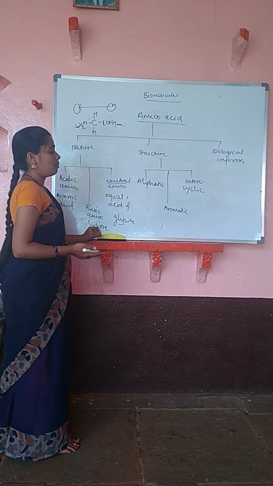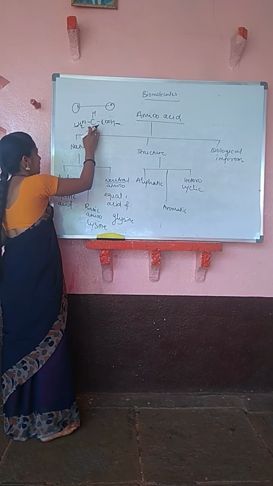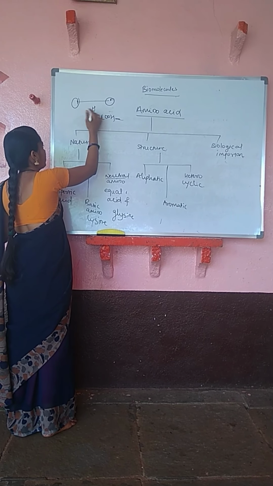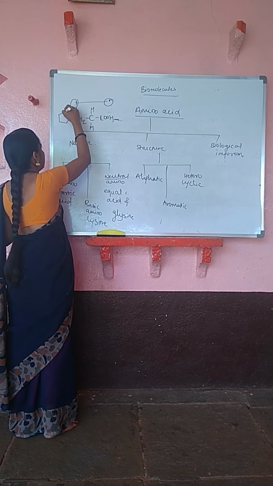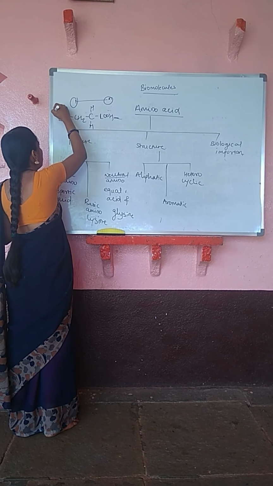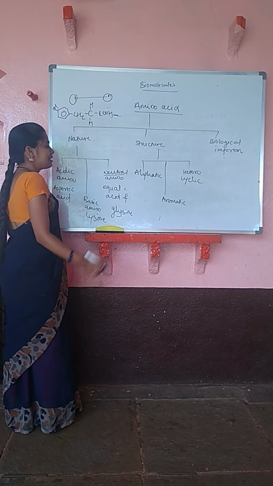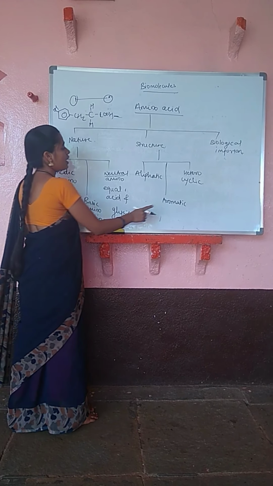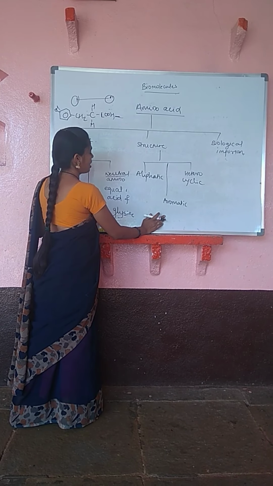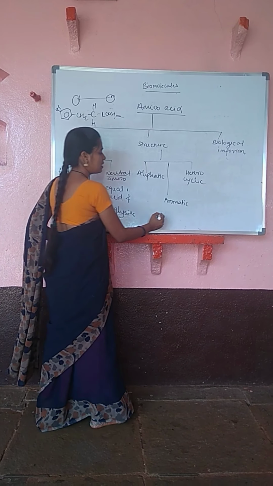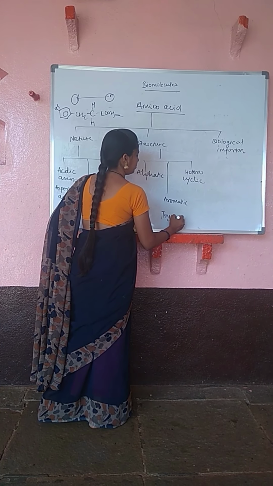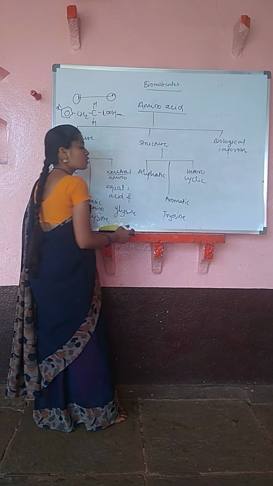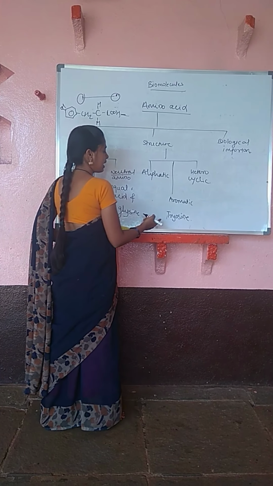If your compound contains one benzene ring like this, such types of amino acids are called aromatic amino acids. The example of an aromatic amino acid is tyrosine. This tyrosine is obtained from cheese, so that's why we call it tyrosine.